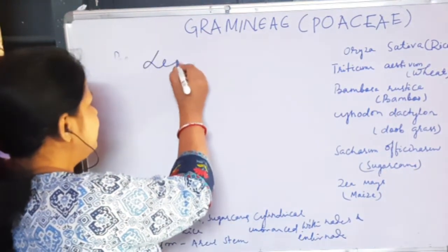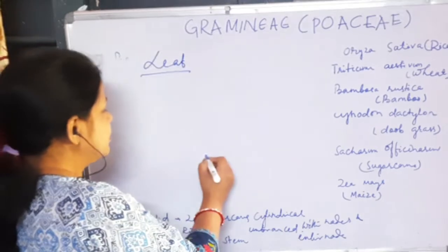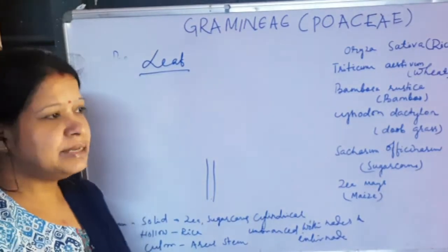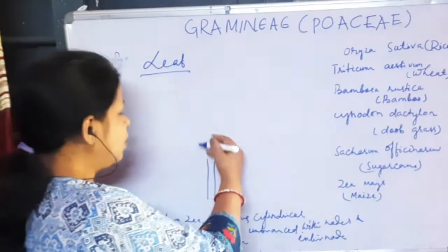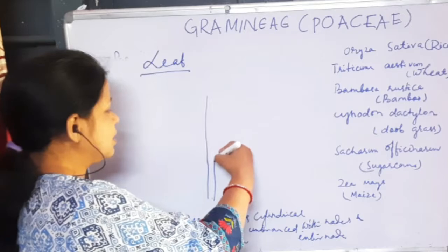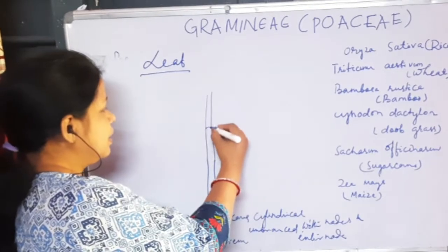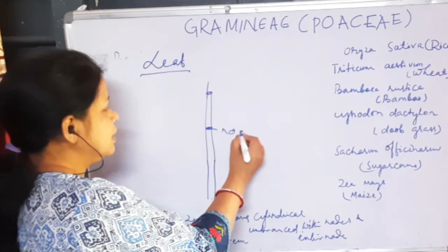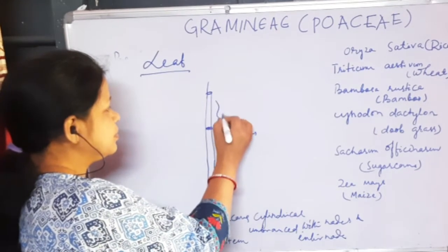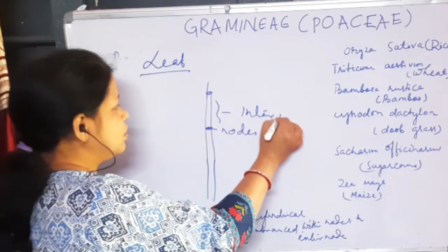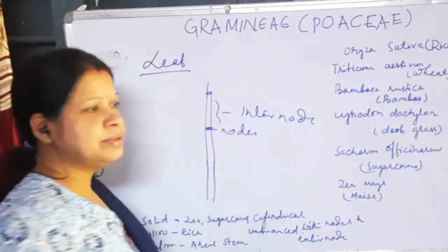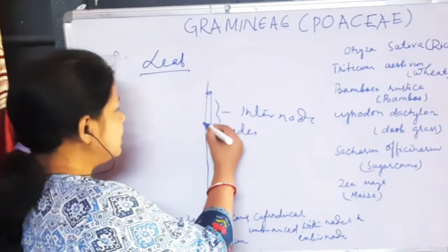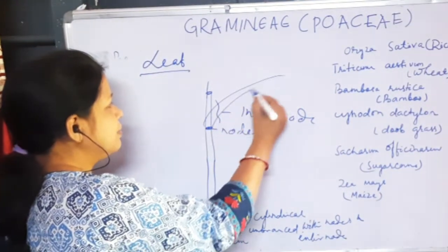Next is the leaf. At the base of the stem there are crowded leaves, many leaves are present. At the top of the stem, that is called the aerial stem, which has nodes and internodes, the leaves are arranged in 2 rows, that is called distichous arrangement of leaf.